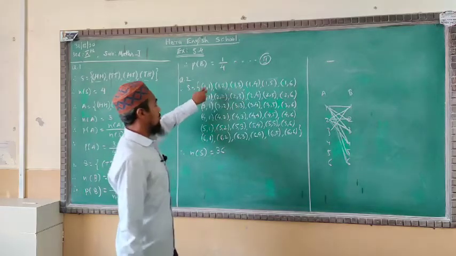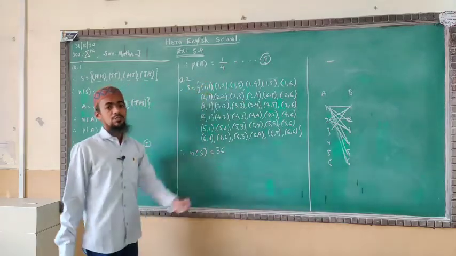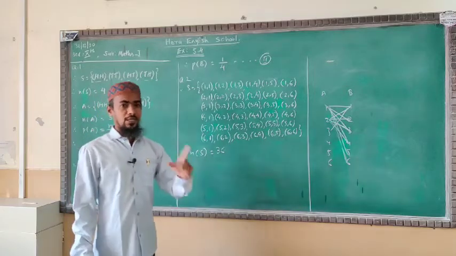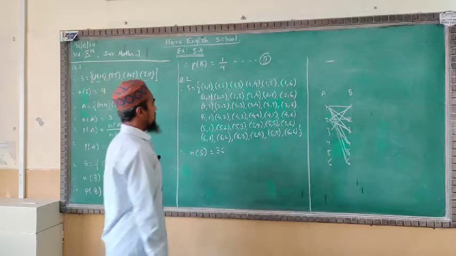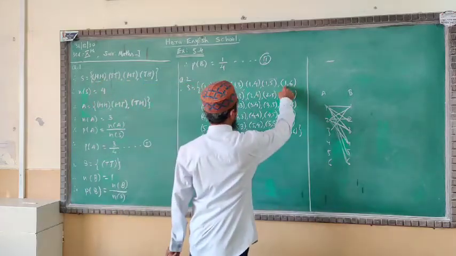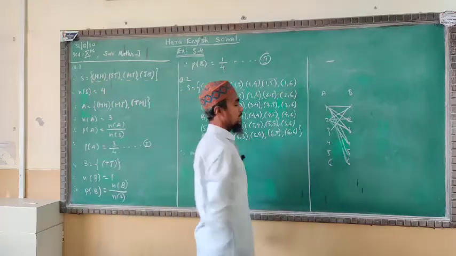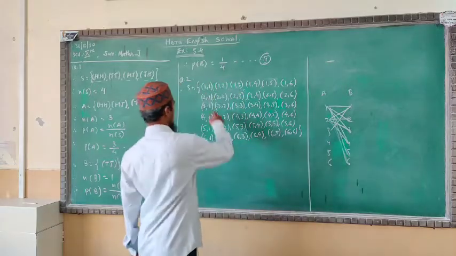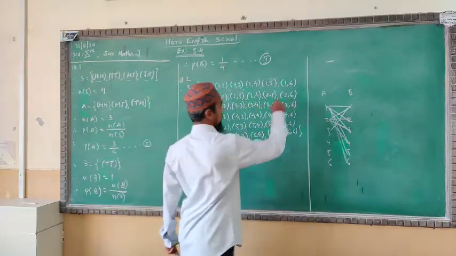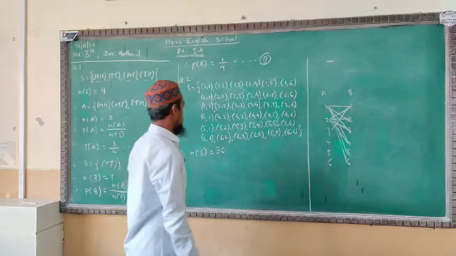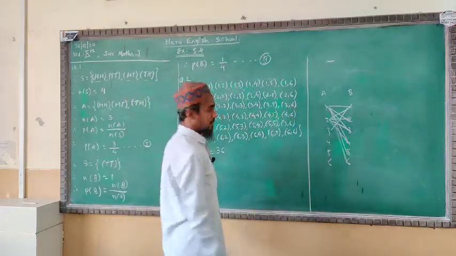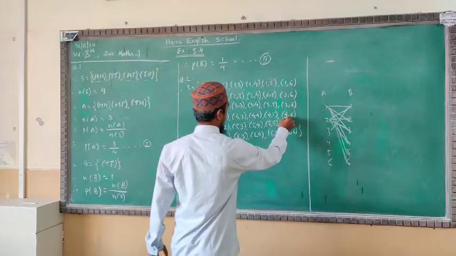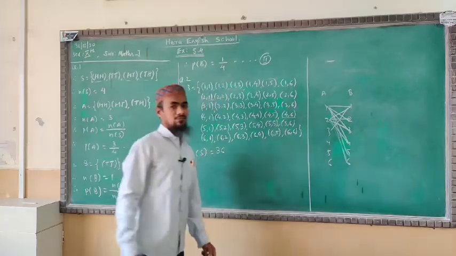Like this, the sum of the two digits must be at least 10. How much? At least 10 should be there. See very well, in this series the highest number is 1, 6, and you will get 7. We are not getting 10. Here in this series, 2 plus 6, you will get 8. Here also we are not getting 10. Here 3 plus 6, not getting 10, we are getting 9. Here see very well, 4 plus 6 will get 10.